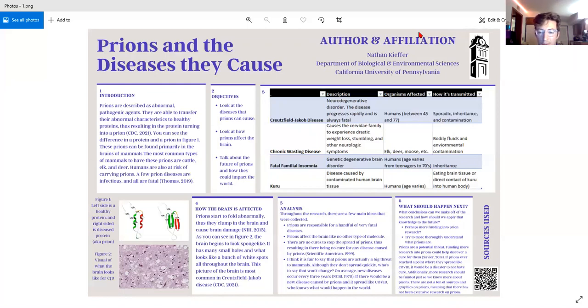And my second one was to try and more thoroughly understand what prions are, because throughout my research, I kind of ran into a lot of blanks about things. And I think that's just because of a lack of research into it. Maybe I'm wrong on that, but that's just what I found from all my research.